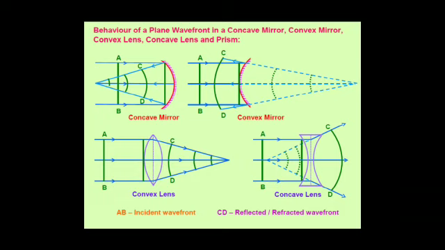In the case of lenses also, a plane wavefront is incident, and after refraction, using the Huygens hypothesis, we obtain converging and diverging spherical wavefronts from the convex and concave lenses respectively. These are the applications of Huygens principle which are asked in the exam.